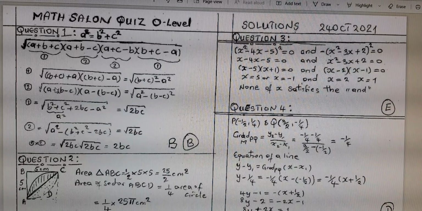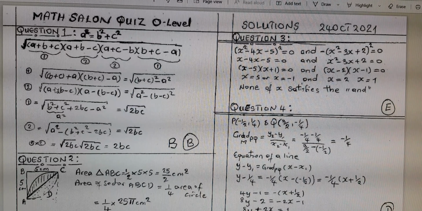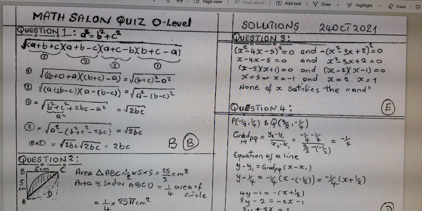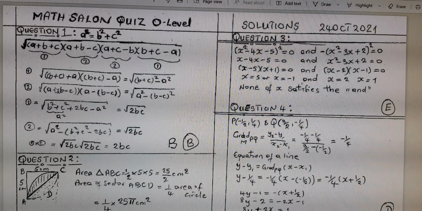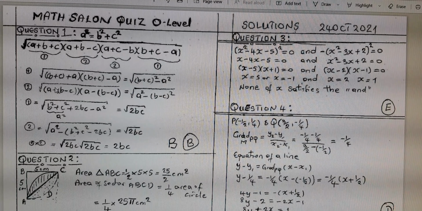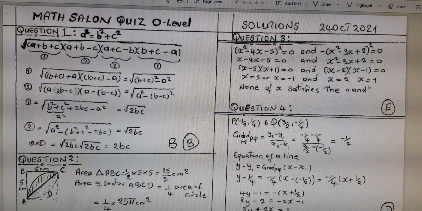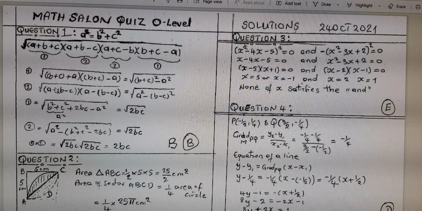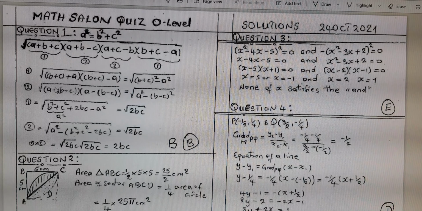So this quiz, we had one for the ordinary levels and one for the advanced level. The solutions that I will give you today are just possible solutions. There could be many other ways of solving them, and that is also welcome. What is important is that you make sure you follow the mathematical principles and basic concepts.